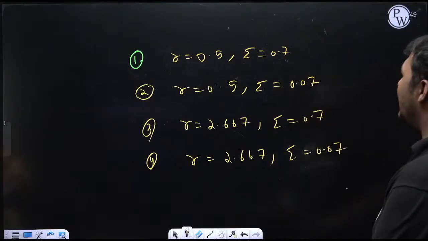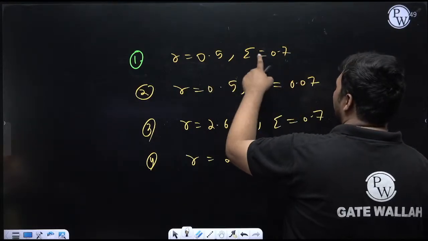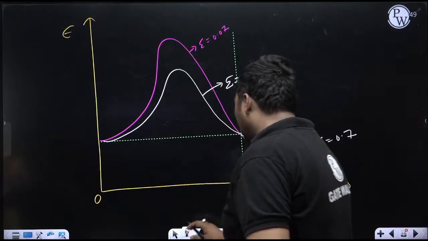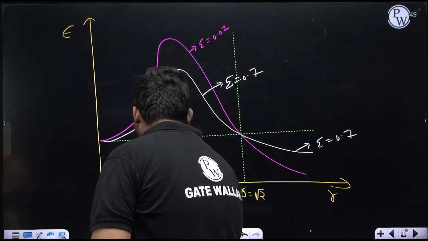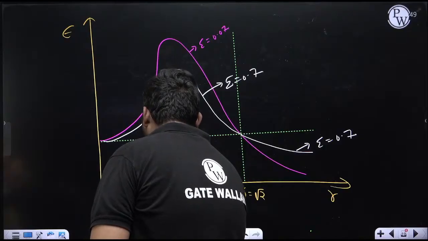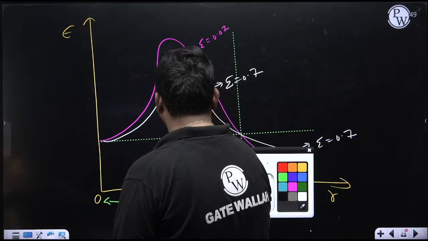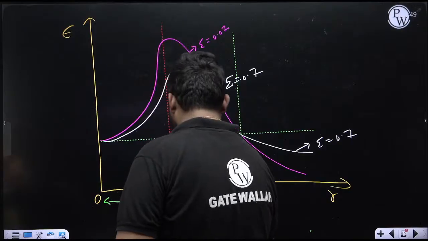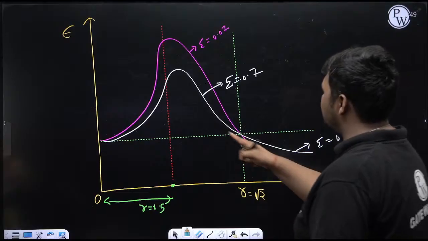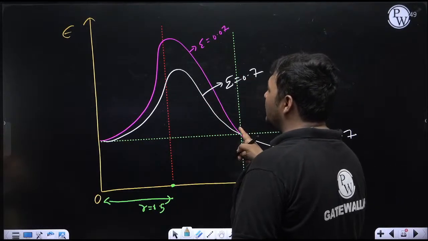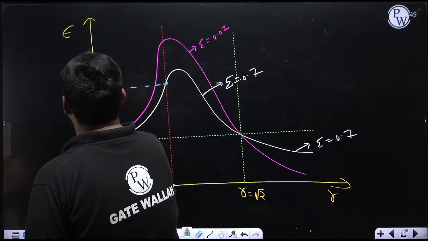Now just mark the value of epsilon for these 4 cases. For case 1, r equal to 0.5 and zeta is 0.7. First of all, r equal to 0.5 is less than root 2, so it will come somewhere here. Suppose here r is equal to 0.5. So draw a vertical line from this point. Now for case 1, r is equal to 0.5 and zeta is 0.7. This white graph is the graph for zeta equal to 0.7. So you'll get this value of epsilon. So can I say this is nothing but epsilon 1?